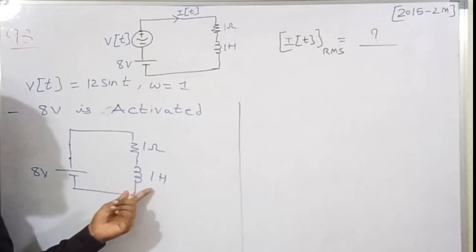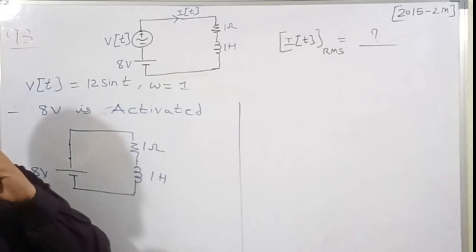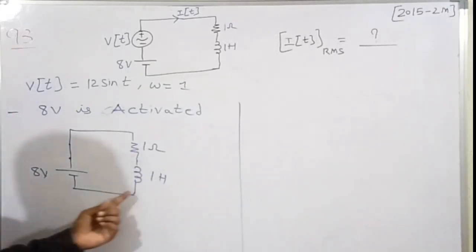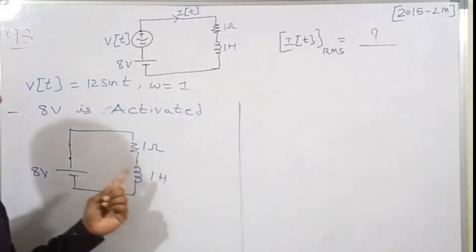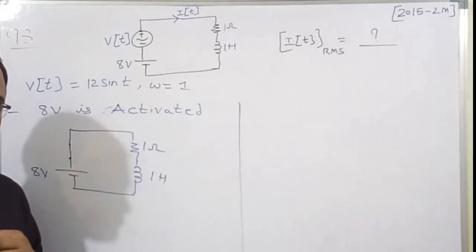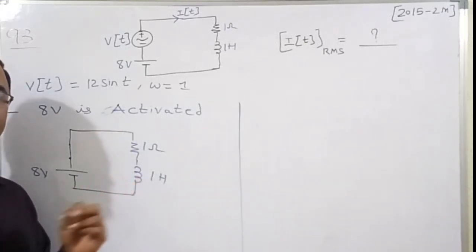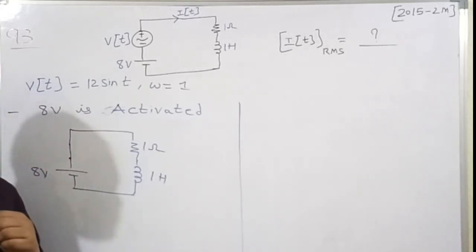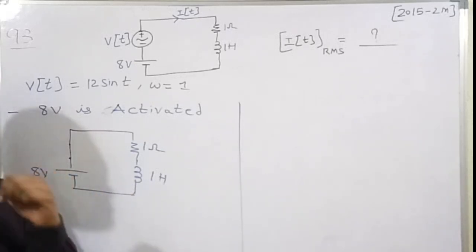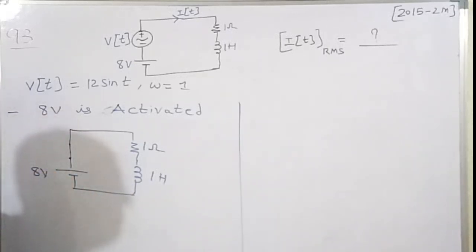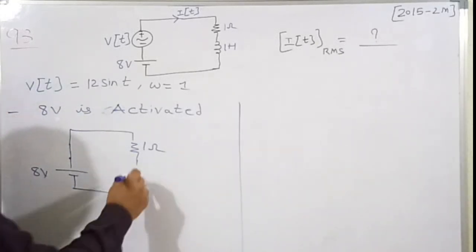Therefore the current in the inductor is going to increase in an exponential manner, in a slow fashion. At steady state the current in the inductor will be a constant value. Therefore the rate of change of current in the inductor is 0. So the voltage across the inductor is VL is equal to L into di by dt. As di by dt is 0, the voltage across the inductor is 0. Means we need to do a short circuit at the steady state condition.